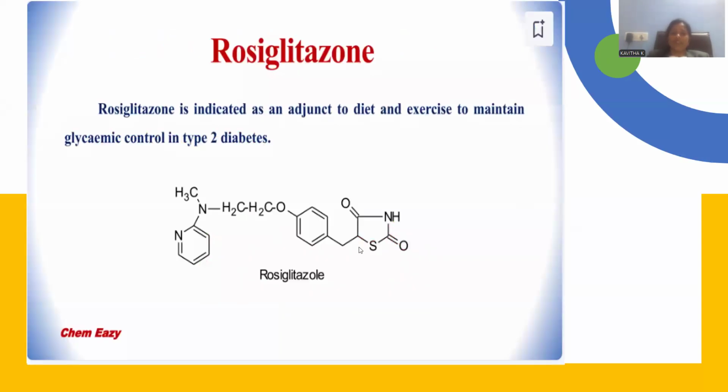Another drug introduced here is called rosiglitazone. In rosiglitazone you can locate the saturated ring of thiazole, existing in ketonic form. If you enolize it, it exactly resembles thiazole, but it is the ketonic form. In addition, we have a benzene and a pyridine ring. Here is the nitrogen, and here is the ether linkage. Rosiglitazone works well against diabetes.